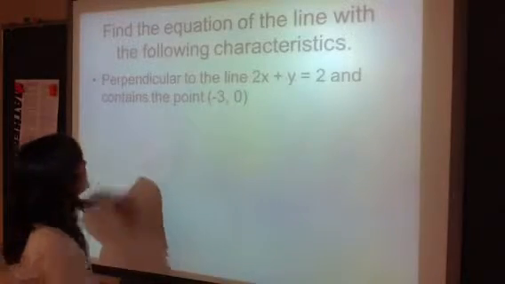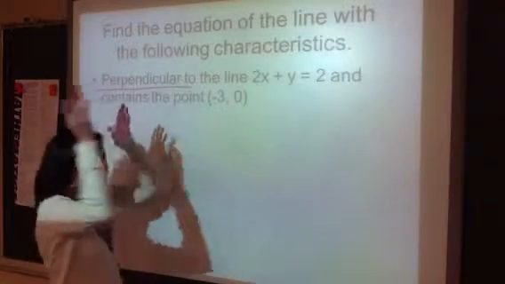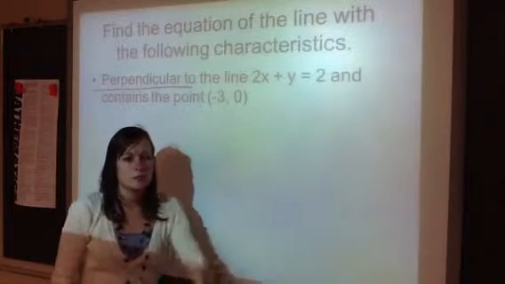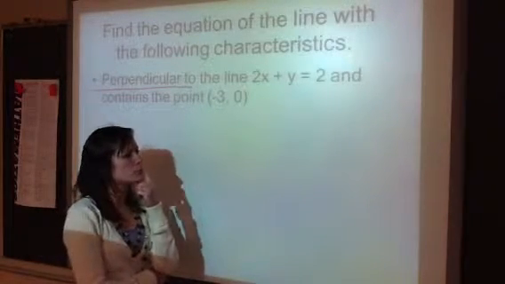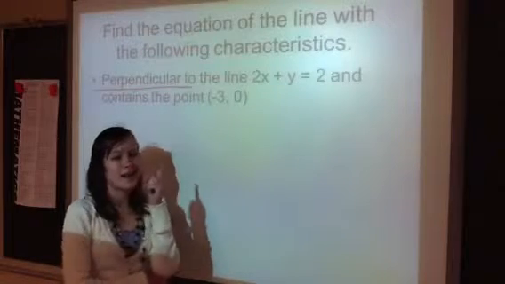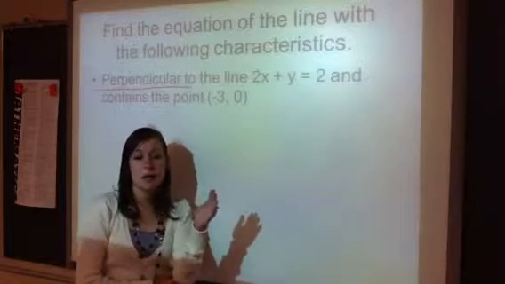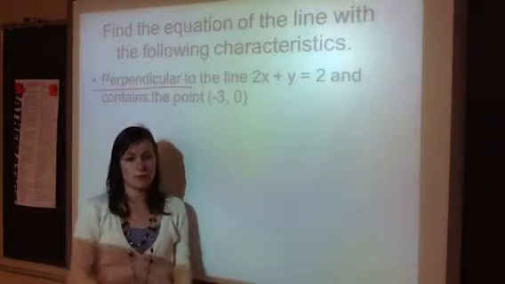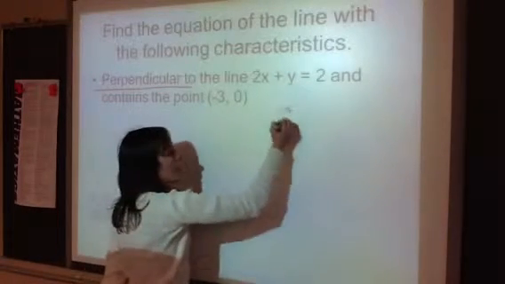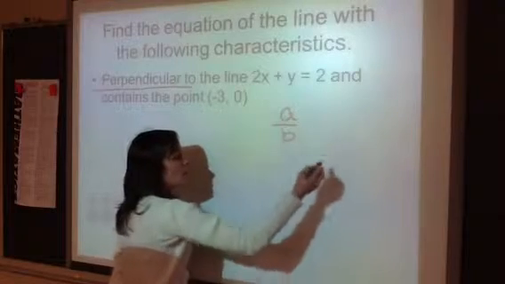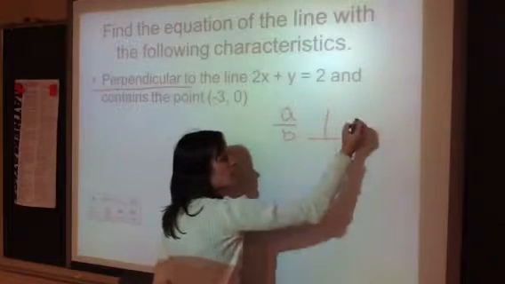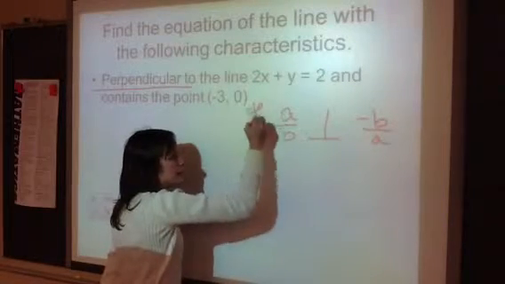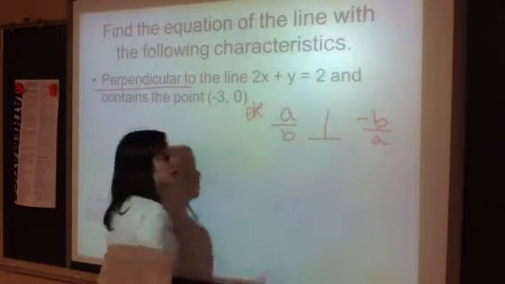Same thing. This is perpendicular. No, Mrs. Alberts, it's not the same thing. Because perpendicular, what is true about their slopes? I know. One is a positive slope, one is a negative slope. And you flip your fraction. So if you have A over B, your perpendicular line slope will be negative B over A. That's key. That symbol right there means perpendicular.